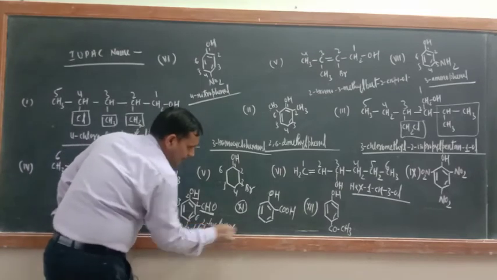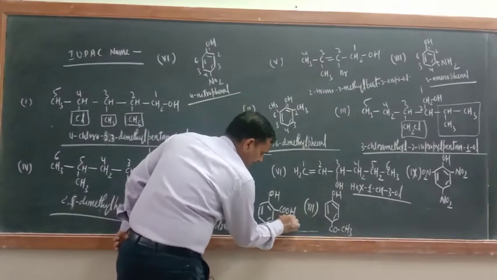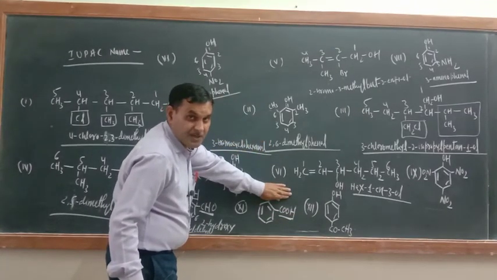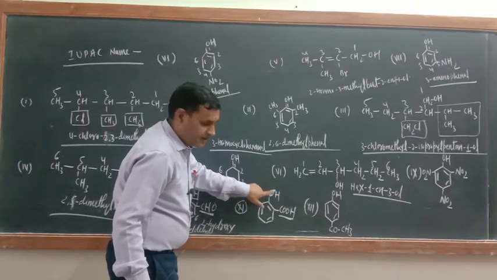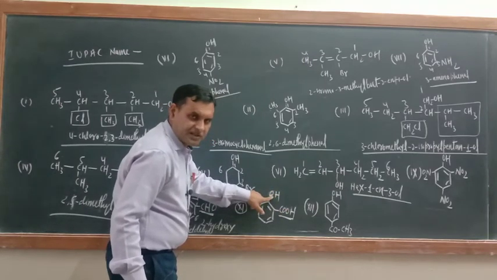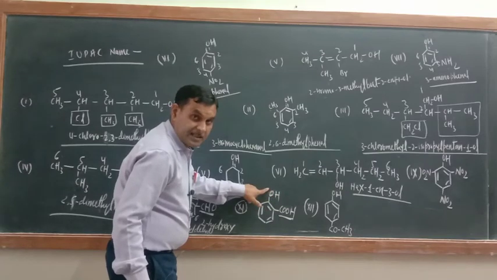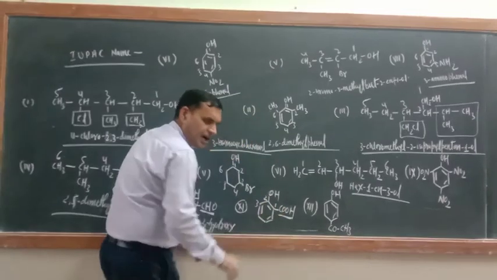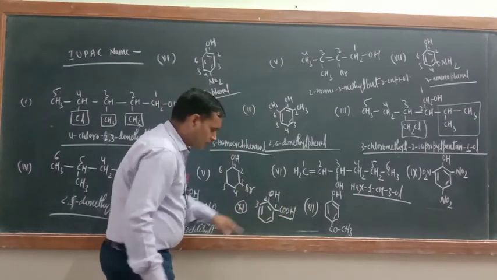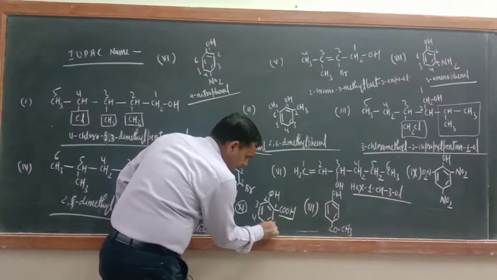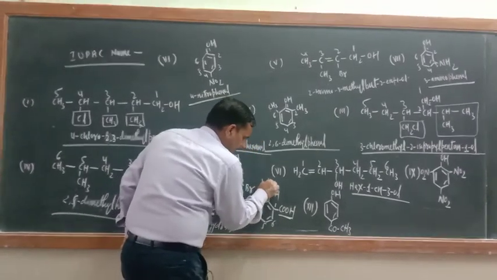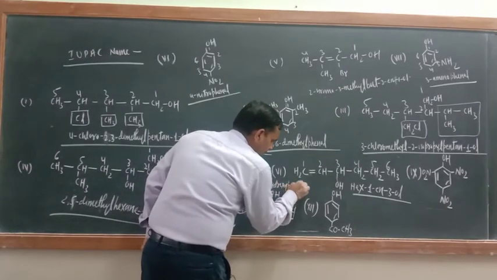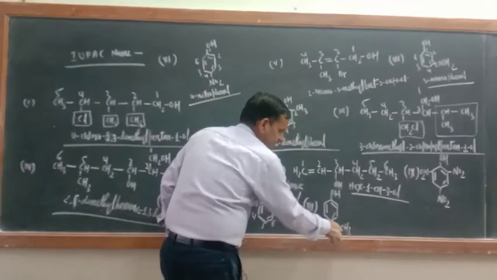Okay, what about this one? Same is the case here also. What is the name of this compound? Benzoic acid. Benzoic acid is an accepted IUPAC name. Now this is the primary functional group, OH is the secondary functional group, so this should be treated as a prefix now. Numbering always starts from the principal functional group. 1 2, 3, this is 4, this is 5, this is 6, so what is the name of this one? 2 hydroxy benzoic acid.